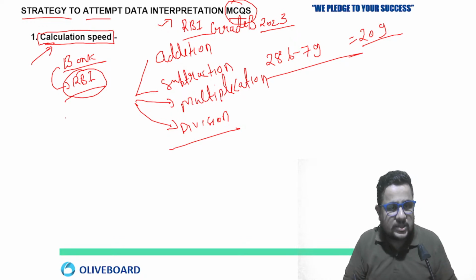You're not having much time, so I hope you all are aware of the questions of data interpretation in RBI Grade B, the level of the exam. You must be aware of that. It's not like today only I'm going to start. You must have some basic idea. Why I'm saying this? Because that is going to be very important.